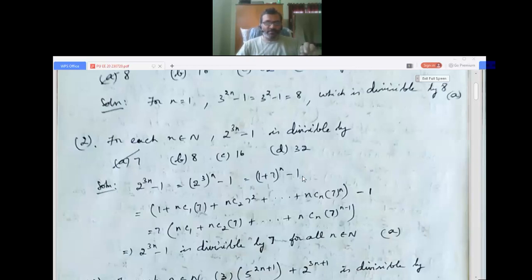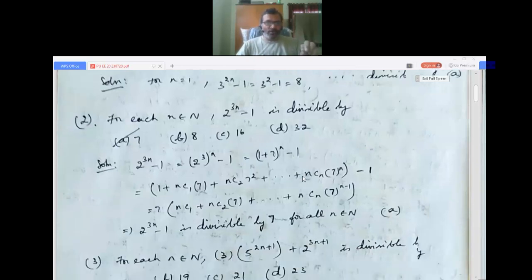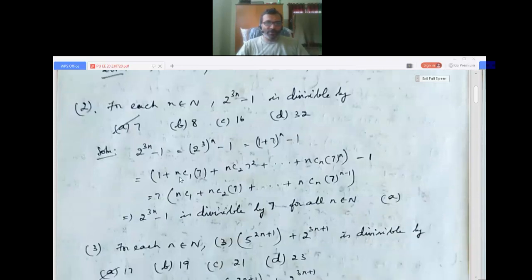I hope it is clear. Now here we have used the binomial theorem, x plus a power n. So x power n, that is 1 power n, and 1 power anything is 1, plus nC1 times 7, plus nC2 times 7 squared, up to nCn times 7 power n.